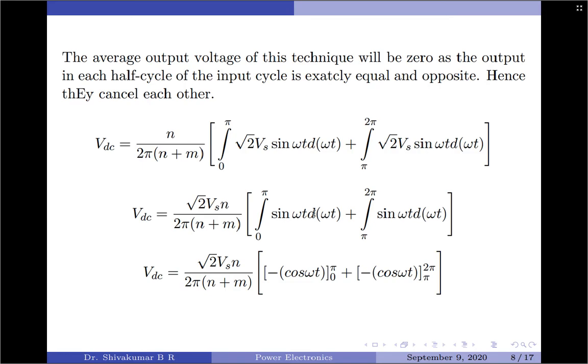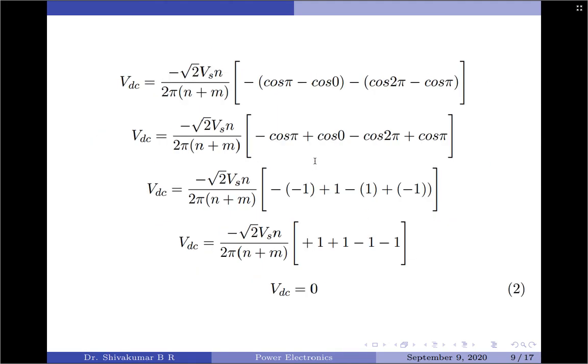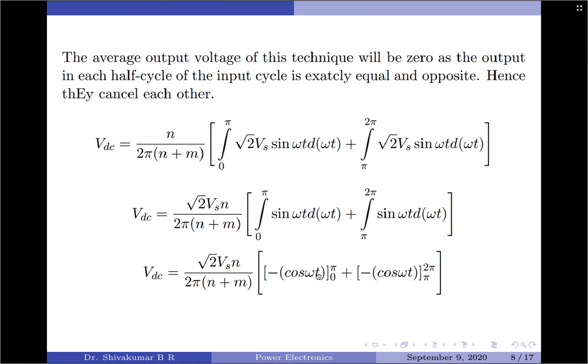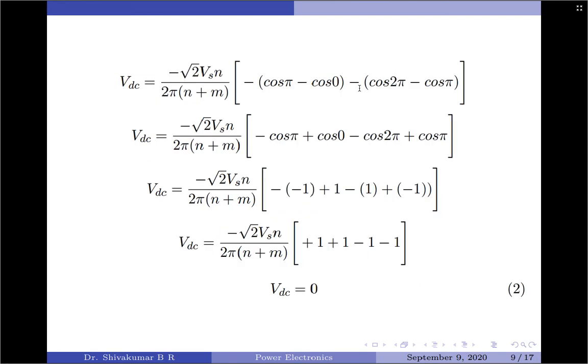d omega t. Integration of sin is minus cos, so minus cos omega t, the limits are 0 to pi, plus once again integration of sin omega t between the limits pi to 2 pi is minus cos omega t, limits are pi to 2 pi. We have now applied the values here, so minus of cos pi minus cos 0, minus of cos 2 pi minus cos pi. Right, so let me take the minus sign inside the parenthesis, minus cos pi plus cos 0, minus cos 2 pi plus cos pi.